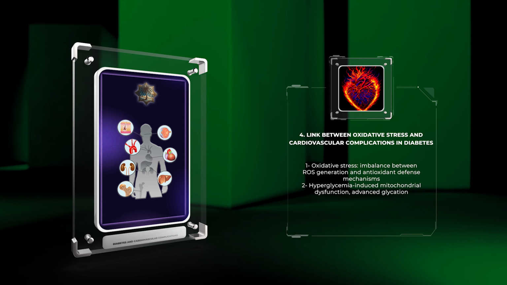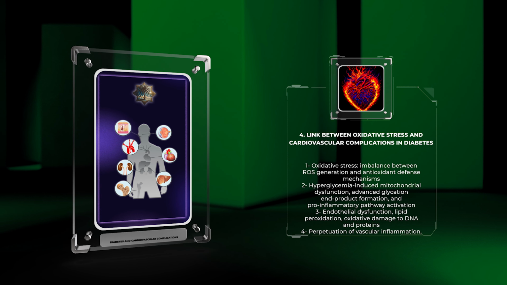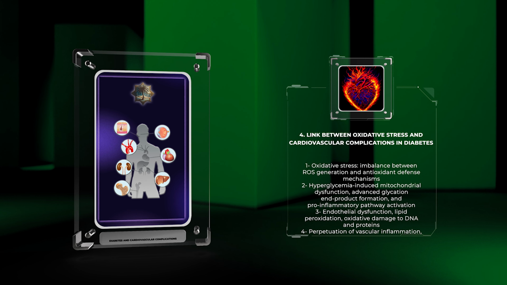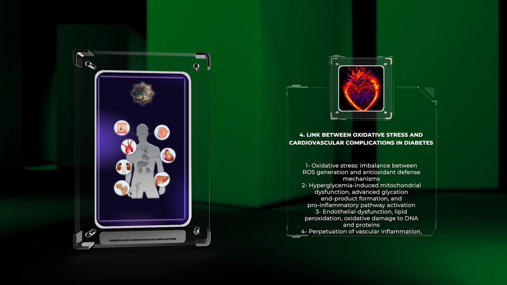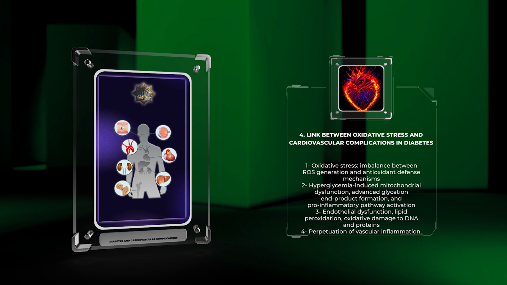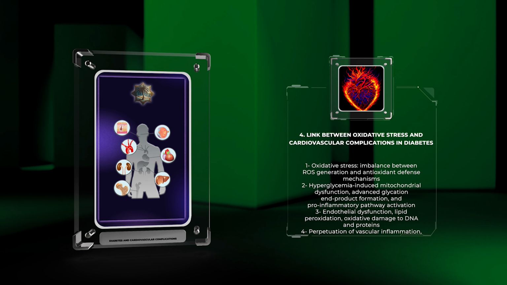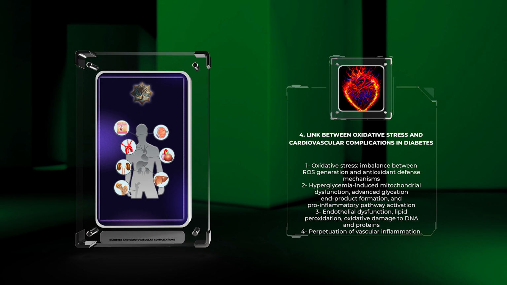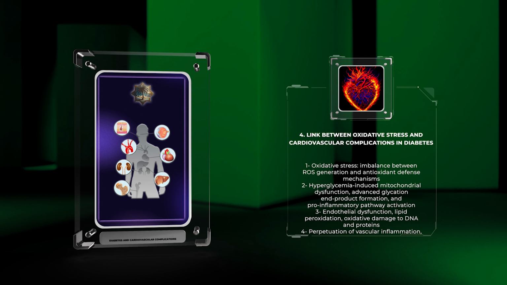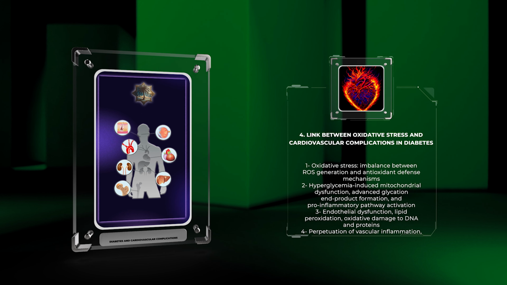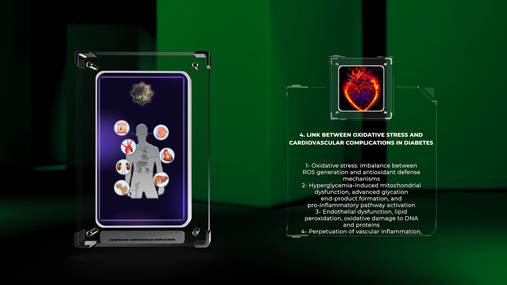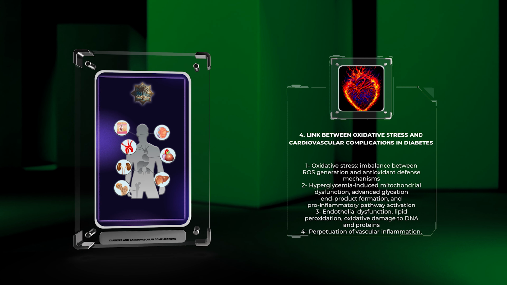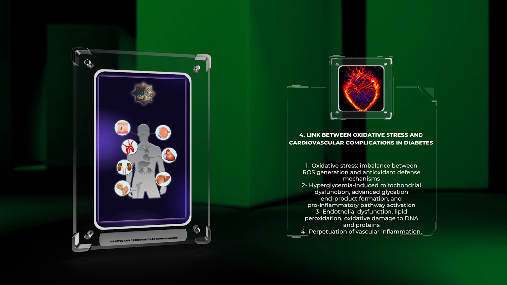Oxidative stress, an imbalance between reactive oxygen species, ROS, generation and antioxidant defense mechanisms, contributes significantly to the pathogenesis of diabetic cardiovascular complications. Hyperglycemia-induced mitochondrial dysfunction, advanced glycation end product formation, and activation of pro-inflammatory pathways augment ROS production, leading to endothelial dysfunction, lipid peroxidation, and oxidative damage to DNA and proteins. This vicious cycle perpetuates vascular inflammation, oxidative stress, and ultimately, cardiovascular complications.